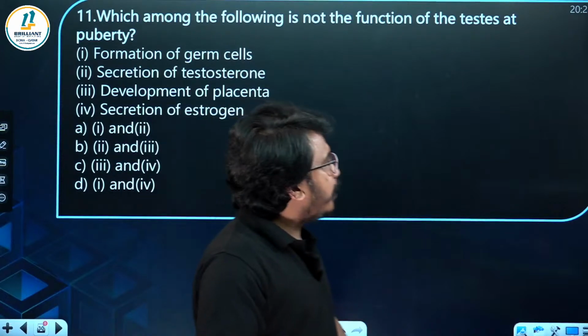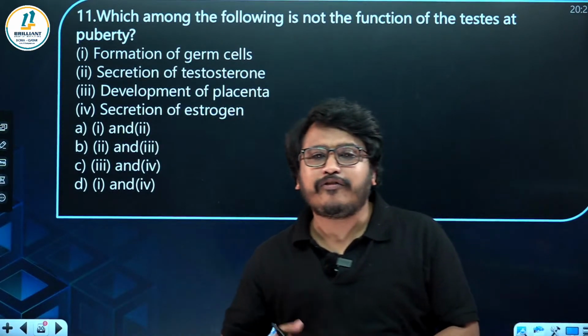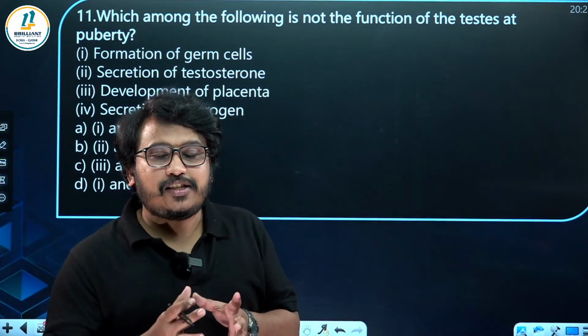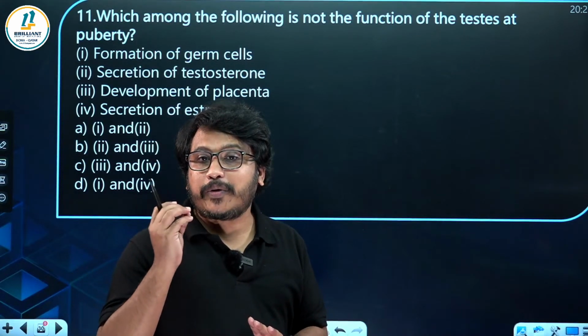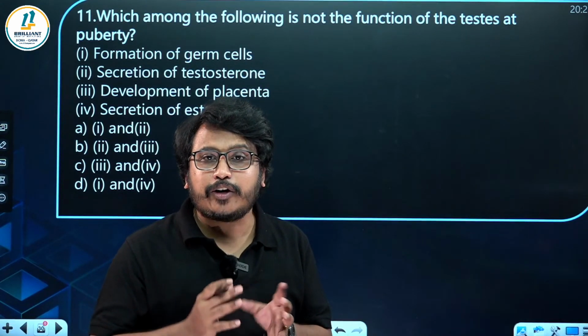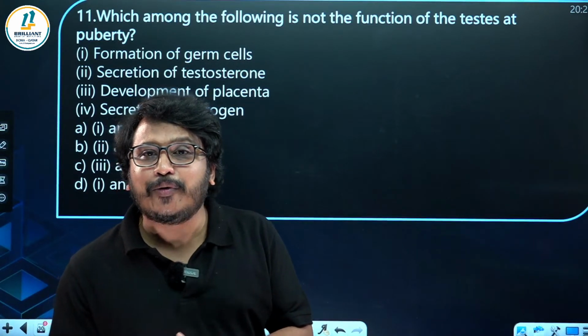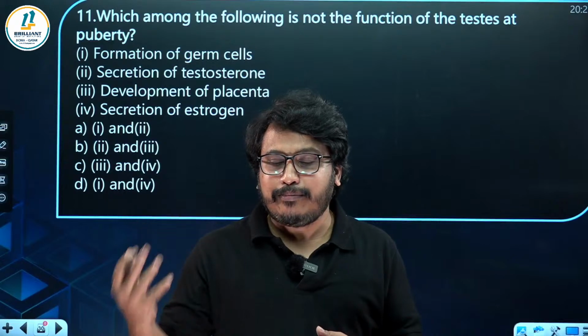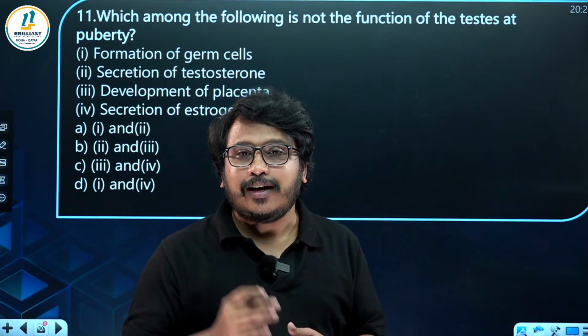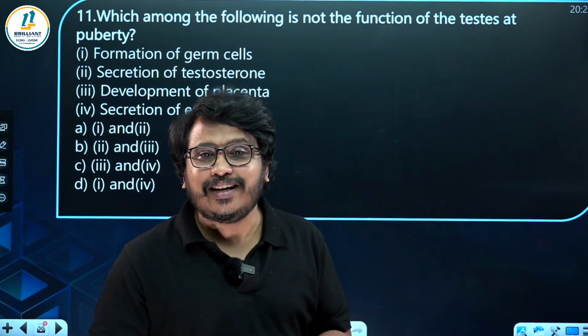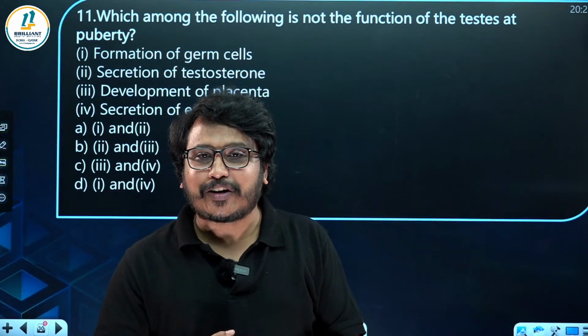Which among the following is not the function of a testis? Testis, you have to learn it as a heterocrine gland, heterocrine or dual gland, because it has both exocrine and endocrine function. Endocrine means they produce hormones that are secreted into the blood, and blood carries them to the target organ.